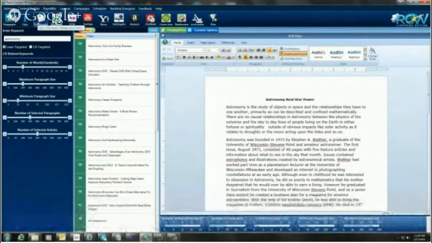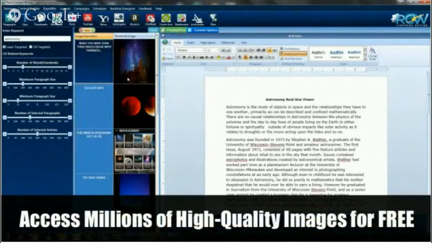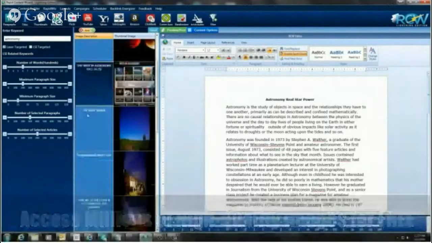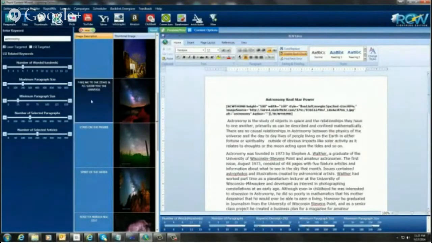And the next thing I'm going to do is put a thumbnail. Okay, and look at all these wonderful looking pictures that we can use here for our thumbnail. I'm just going to pick something here. This one looks interesting. Again, I can just double click on this, and it sticks it right below here.